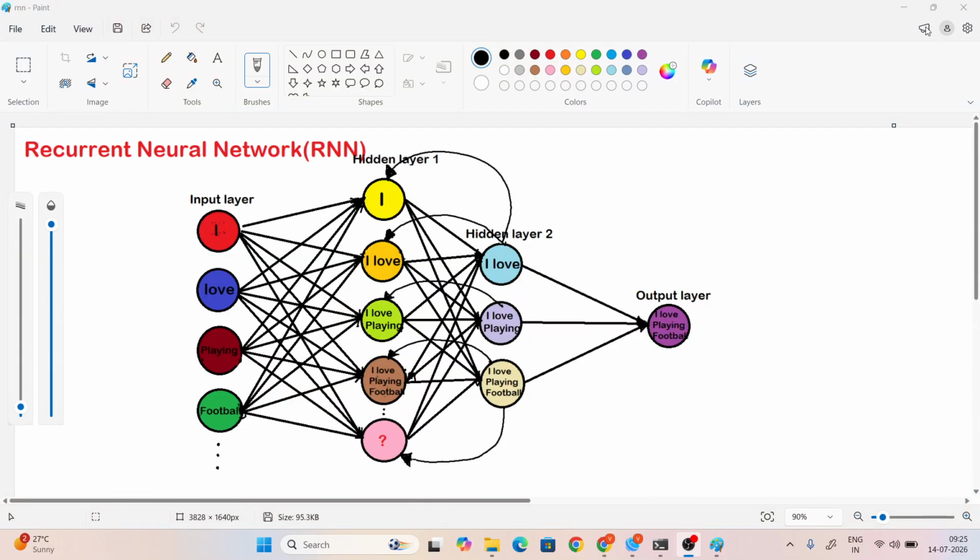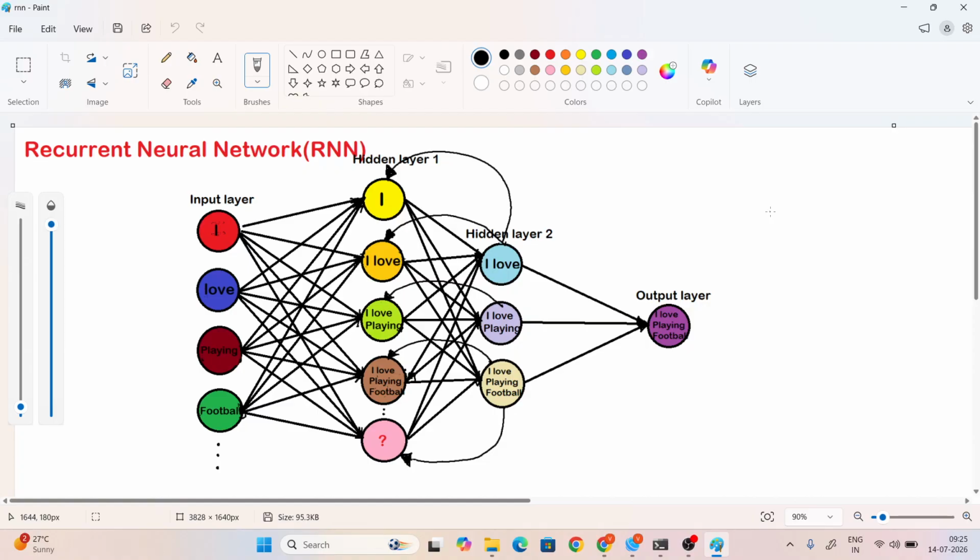So guys, this is a recurrent neural network. In the deep learning concept you people are seeing a neural network, which moves in a forward direction. The first one is the input layer, the second one is the hidden layer, and the next one is the output layer. So that is a forward pass.